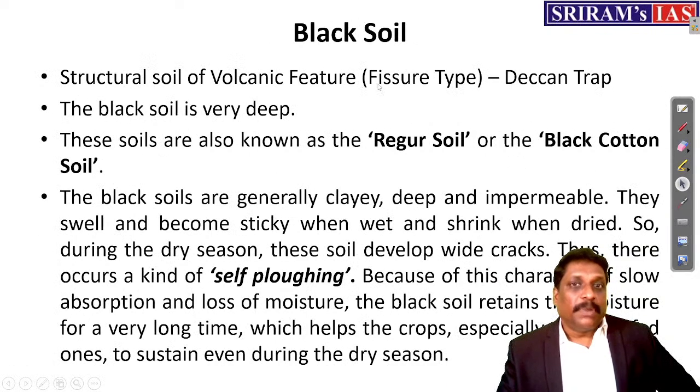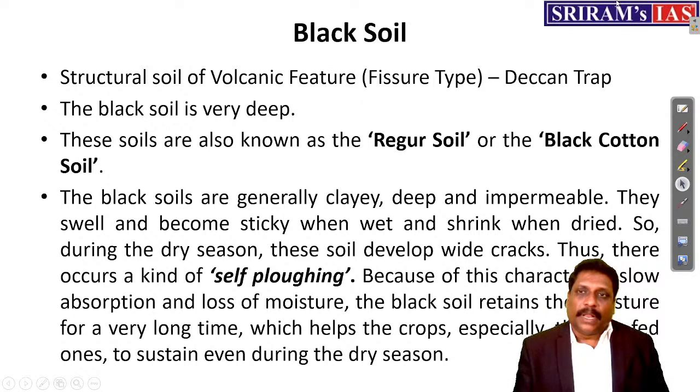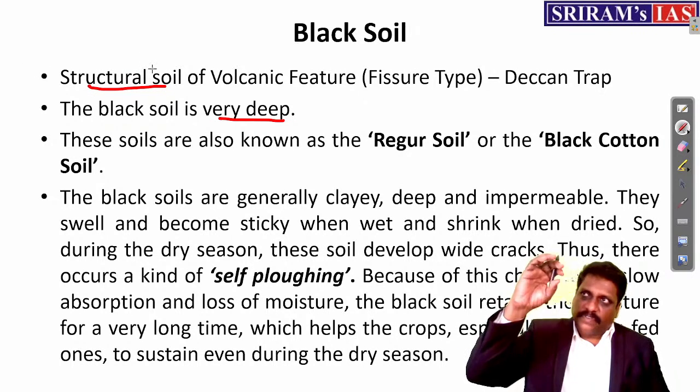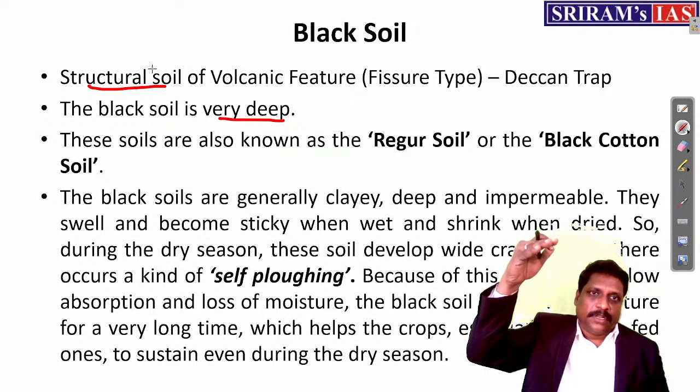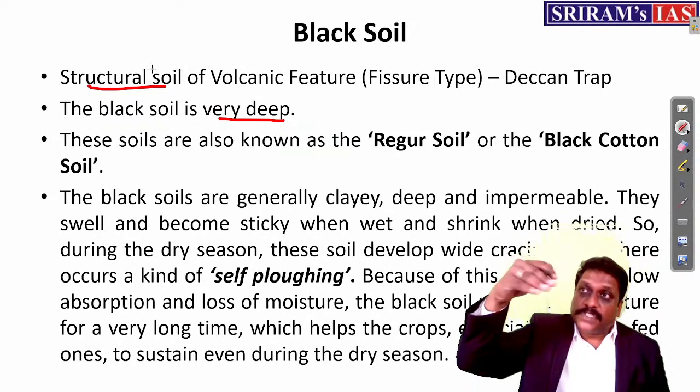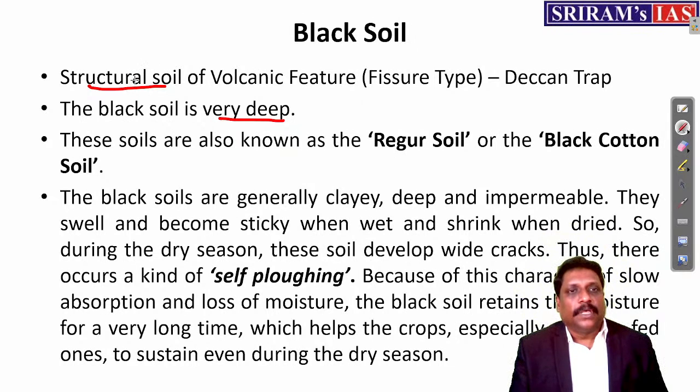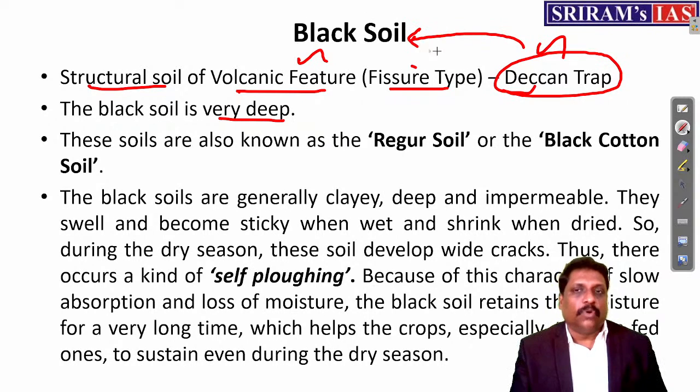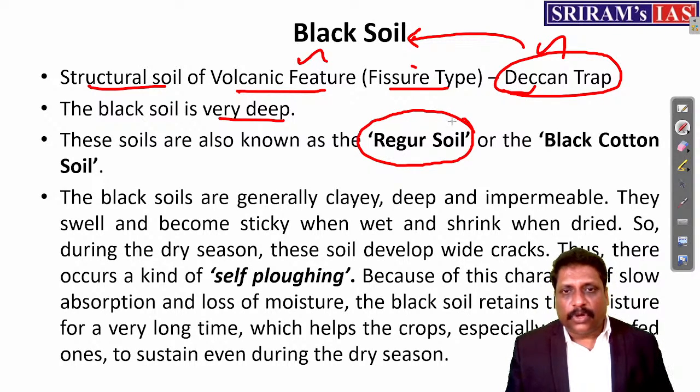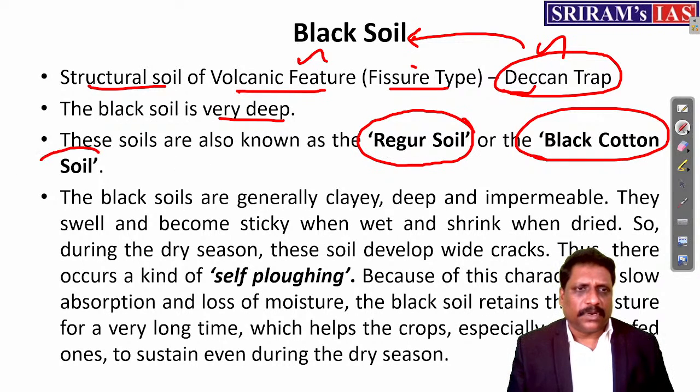Black soil. See, black soil is a very deep soil, because it's a structural soil. Whatever is the feature, somewhere I understand it will have its own horizons, so it will be a very deep soil. Weathering is the process which would have resulted in this soil formation. And this soil is formed wherever I have a volcanic feature. Wherever I have the Deccan Trap, this black soil mostly overlaps with the Deccan Trap. The soil, my dear friends, you call either Regur soil or black cotton soil. Very important, mark it, very, very important.